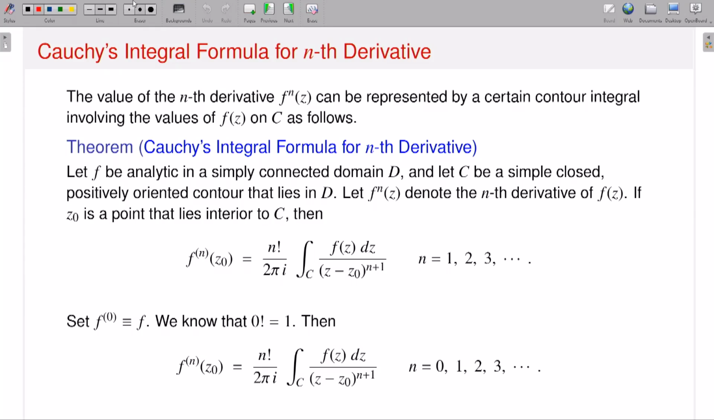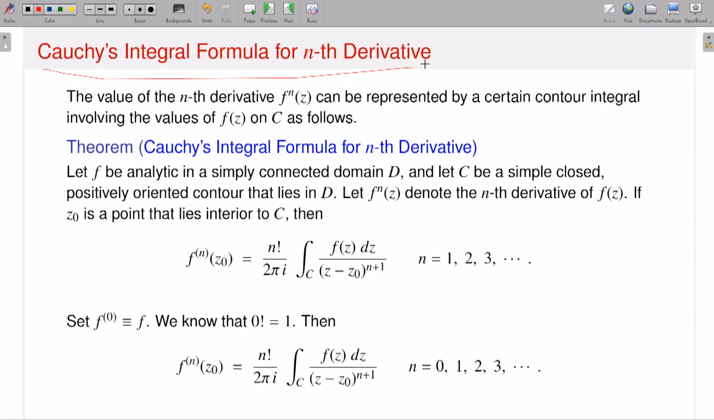If time permits, then I will go to another nice theorem, an application of Cauchy's theorem, that is called Cauchy's estimate and Liouville's theorem. So as I said, let me start with Cauchy's integral formula for the nth derivative. That's the title I have written: Cauchy's integral formula for the nth derivative.